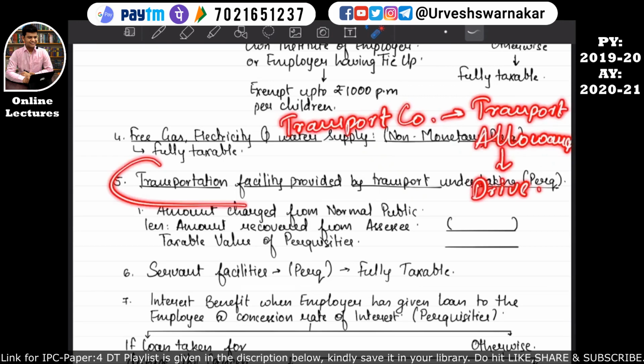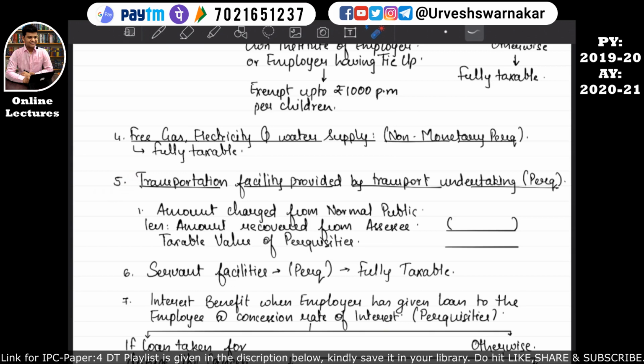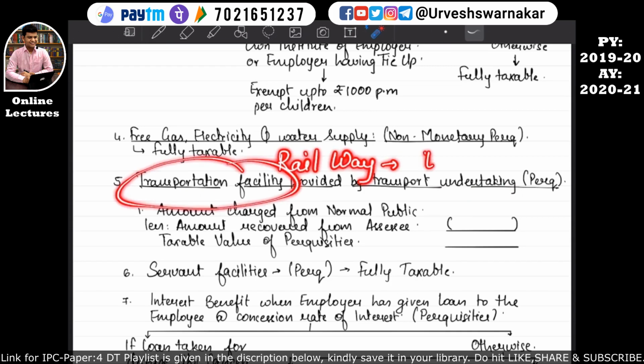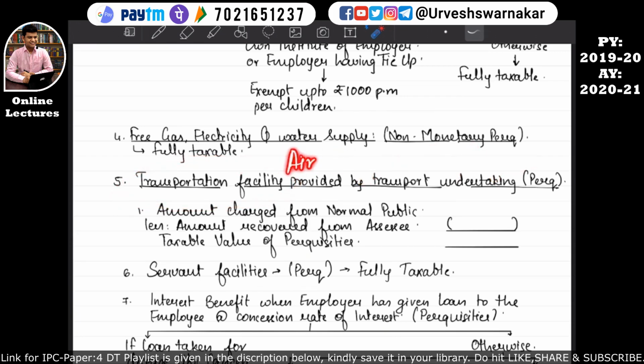But in this part number 5, the case is different. The transportation facility is provided by the transport undertaking. That means the railway is giving a transport facility to its employees, or similarly airways, that is flight facilities, are giving some facilities to its employees. So in that case it is also a perquisite. So how to value that perquisite, so that the value of that perquisite will be taken in the computation of the income from salary. I hope this is quite clear.